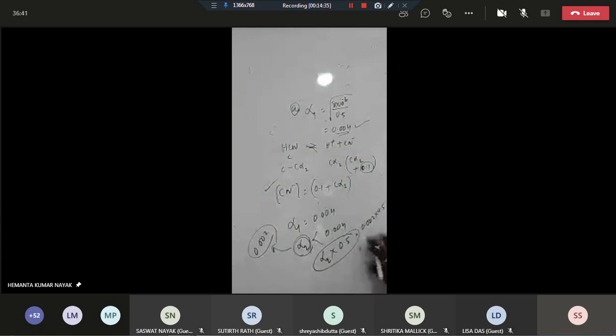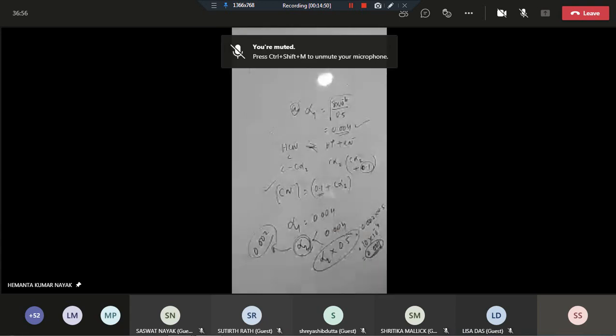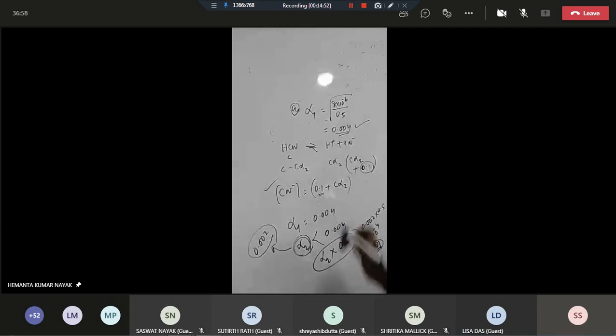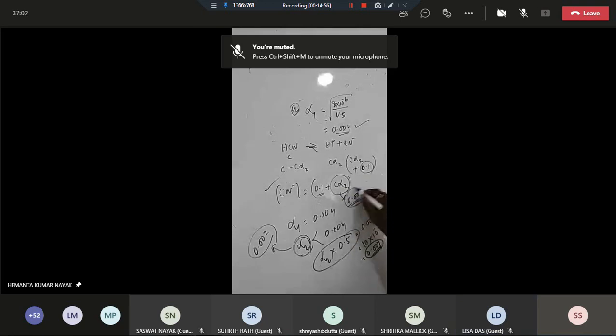So this is 10 into 10 power minus 4, which is 0.001. Now you see this value, if you compare with 0.1, will be negligible with respect to 0.1. Yes or no? This Cα2 is coming to 0.001, and this can be ignored with respect to 0.1.